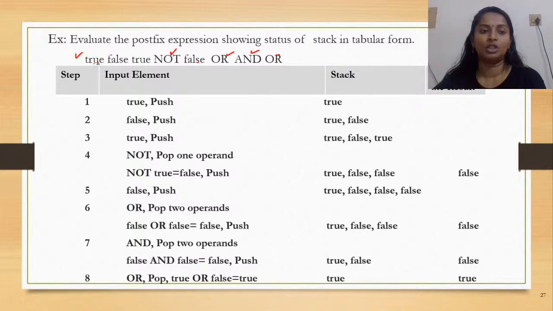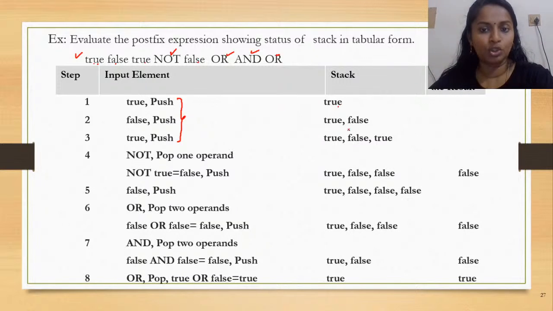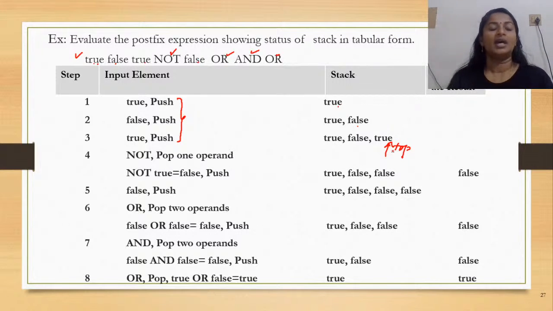So when you encounter true, false and true, what is the action to be taken? Pushing, right? The pushing happens in the order or in the sequence in which the values come. First true would be pushed, later false and then true, and now top is pointing here. Okay. So what is the next thing? Next is your operator which is not.